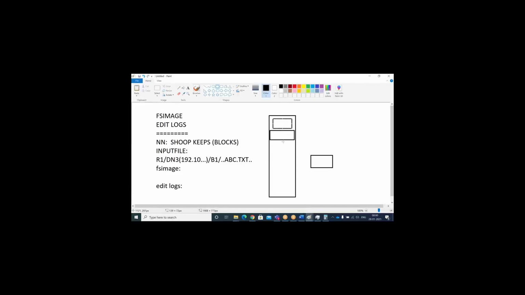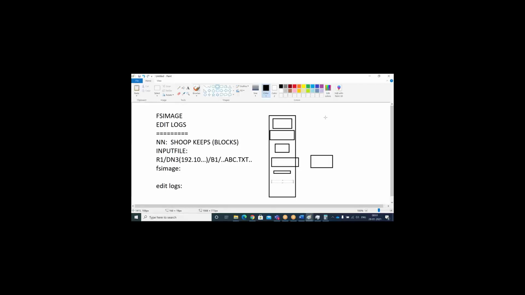Every 15 minutes interval, this is going to write like this. The fs image is the bigger size file. It is going to place your edit log information. This fs image has all your cluster details, like what you did, at what time you logged in, all the logs will be captured here along with your main metadata information. That means the master node will contain fs image and edit log.